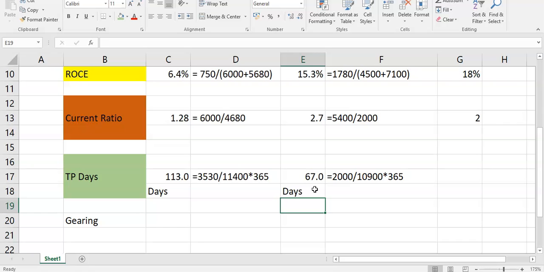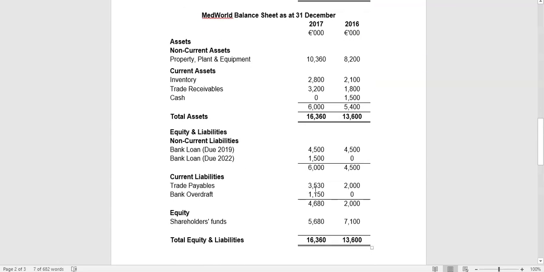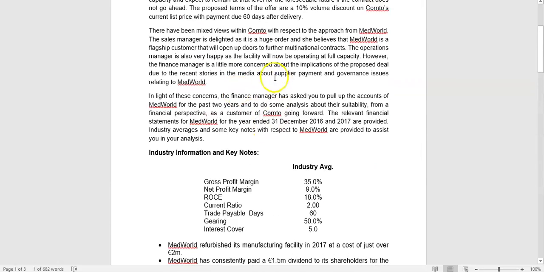That is one aspect, but the problem here is if you look at the financial statements as we've done, it gives you an indication why are trade payables increasing. It's because they've no money to pay them. They have no spare cash and their overdraft is running up quite quickly. So one stakeholder that gets impacted when you have a shortfall of cash or liquidity problems are your suppliers. It's not that you're negotiating longer credit terms with your suppliers and you're being very efficient. It's that you physically cannot pay them. So you're delaying payment and that means you're going to get very unhappy suppliers, which is mentioned here in the question. The news stories in the media about supplier payment issues.